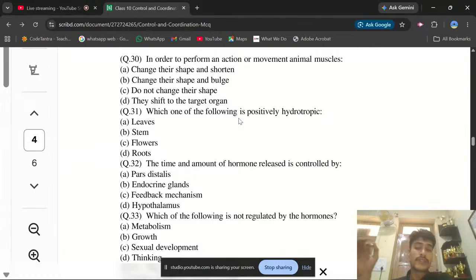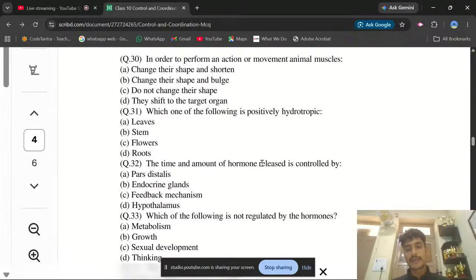So if I draw the picture of a tree, you see the water present inside the soil, and the root goes inside the soil in search of water. So root is, you can say, a positive hydrotropism. And if we're talking about stem, shoot, flower and bud, other parts of the plants, it is a negative hydrotropism because ऊपर के साइड हमारा वाटर प्रेजेंट नहीं हो रहा था, वाटर प्रेजेंट हो रहा था हमारे सॉइल के अंदर से. Let's move to question number 23.